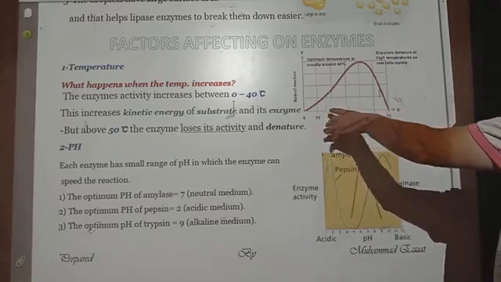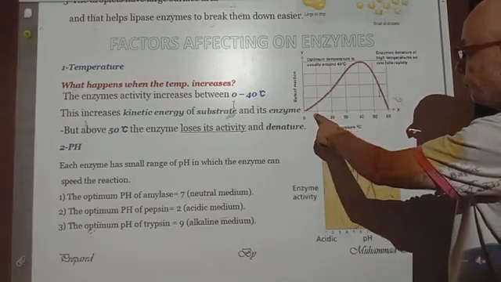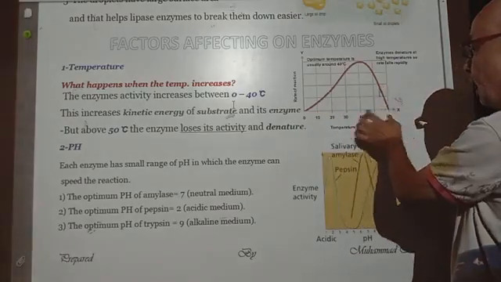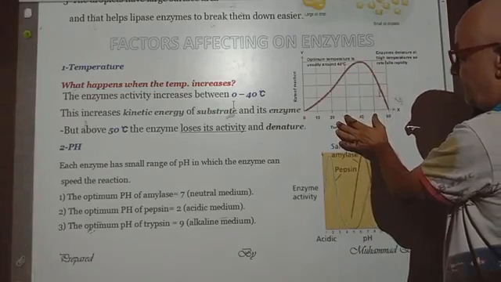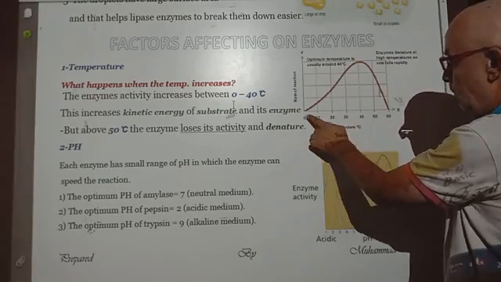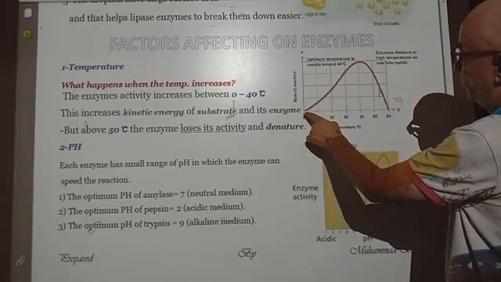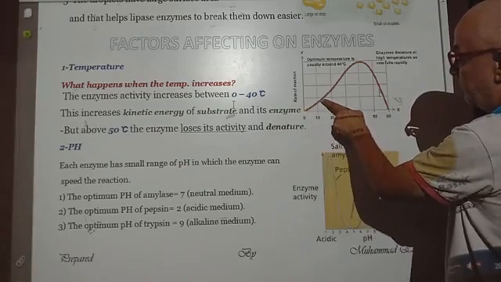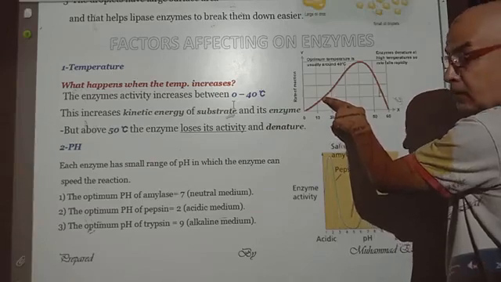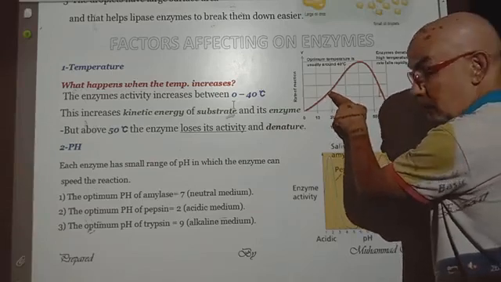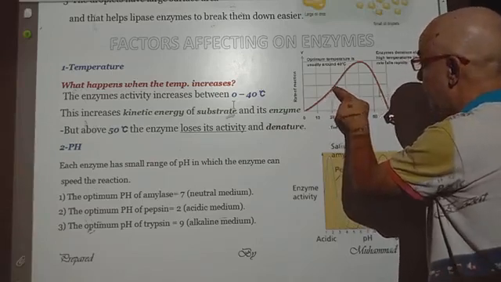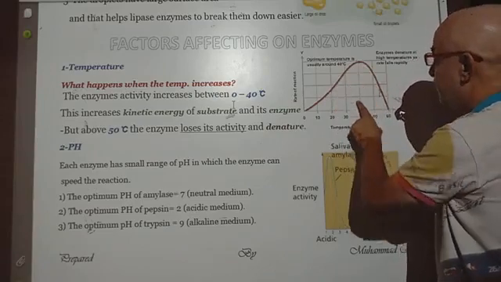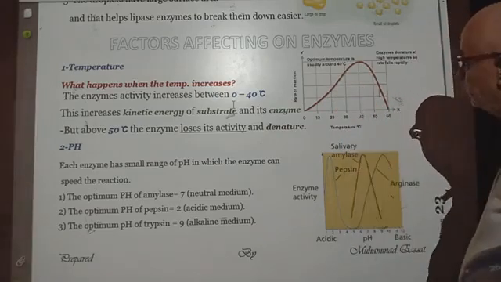This figure represents the graph and the range of the activity of the enzyme. Look here, when it starts from 0 temperature and increases to 10, the activity of the enzyme on the substrate increases until it reaches the optimum at 40 centigrade.